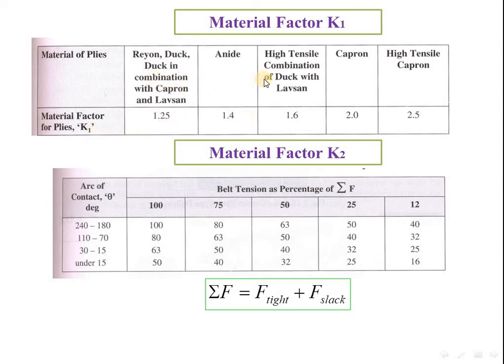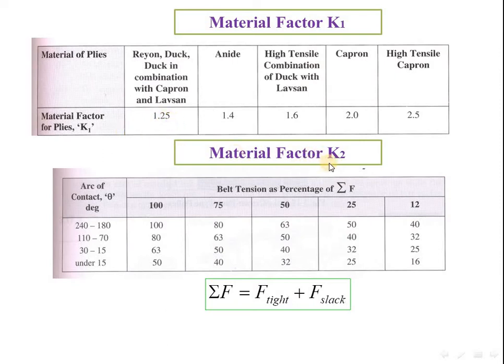See here, these are the different materials for the belt: rayon, duck in combination with capron, and alsonite, capron. This different material of the ply decides our K1 value. So if we know the material of the belt, we can easily select the K1 value from this table.